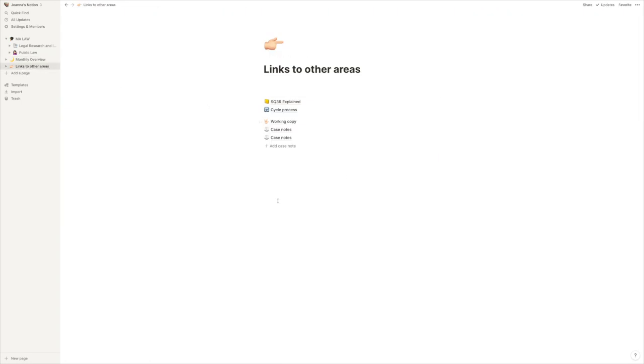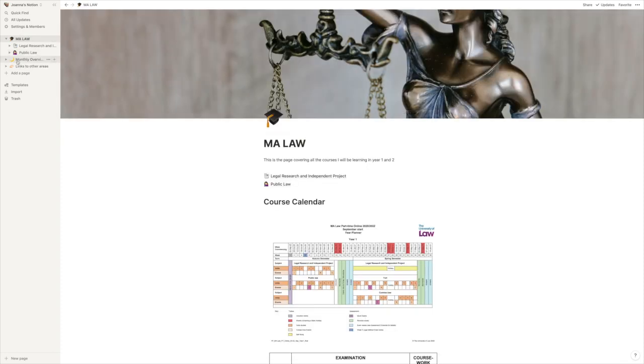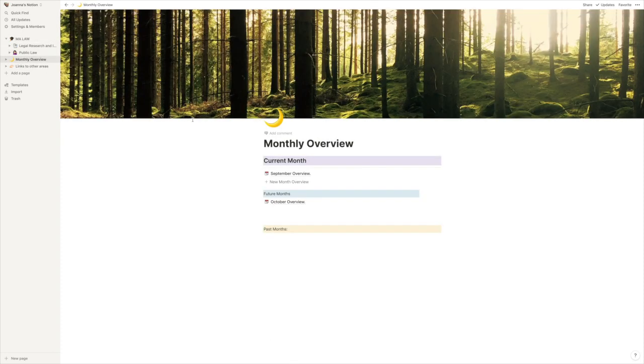I've got the links to other areas, again, my MA Law page, and the monthly overview. That's all I've got so far. If you have any ideas for other stuff that I could include on my Notion that helps me organise, I would be so grateful for that. But yeah, keep me updated.